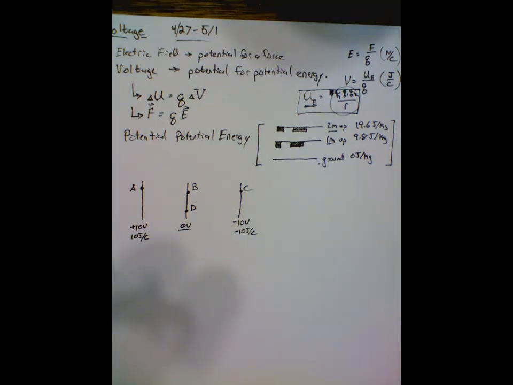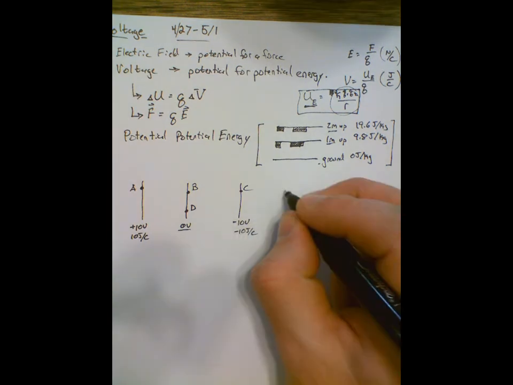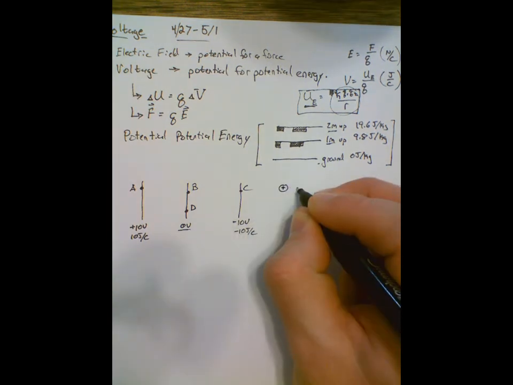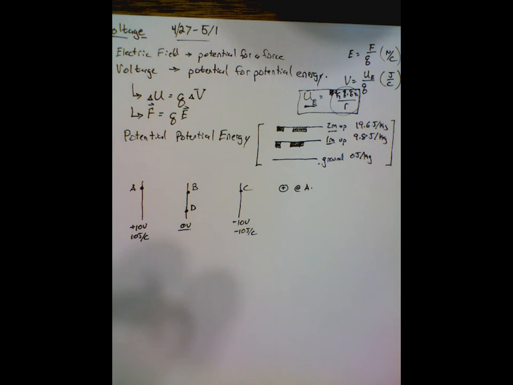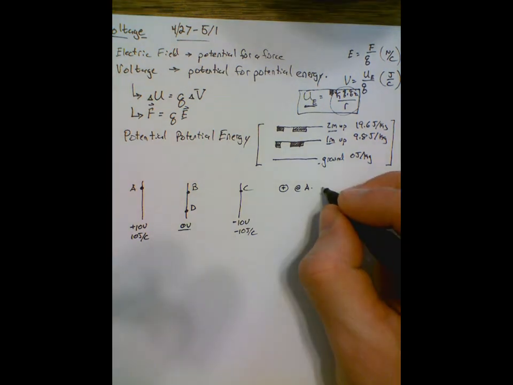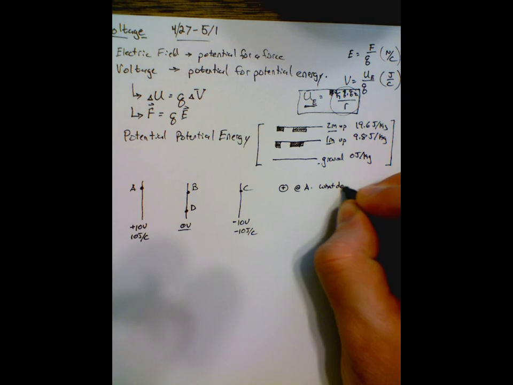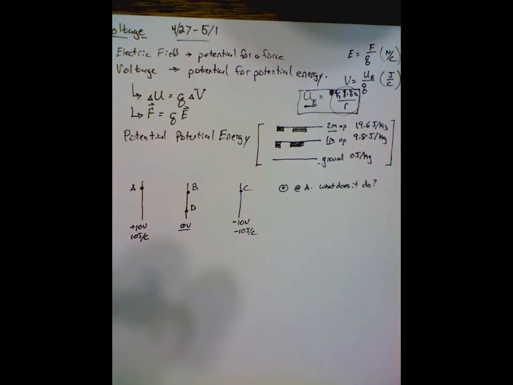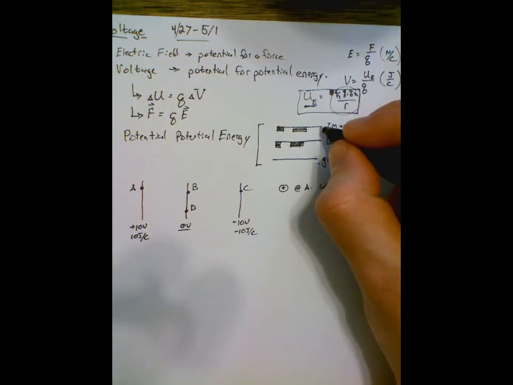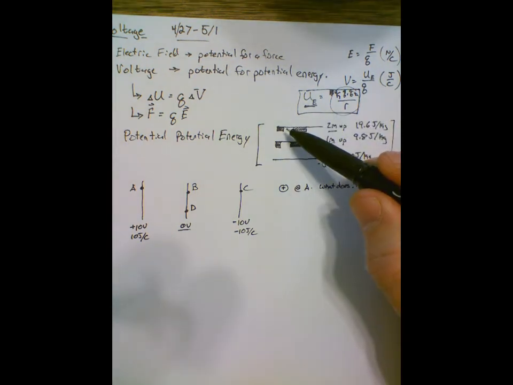All right. So if I put a positive at point A, what's it going to try and do? Well, if I put a kilogram at 2 meters, what's it trying to do? It tries to fall.